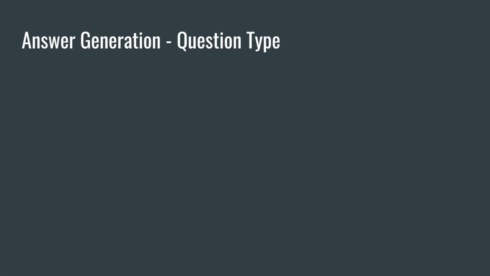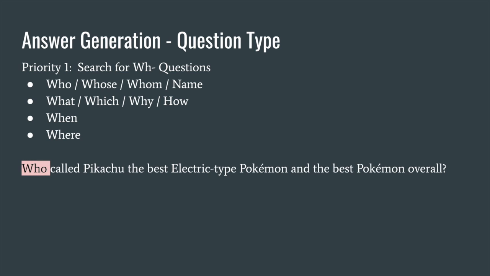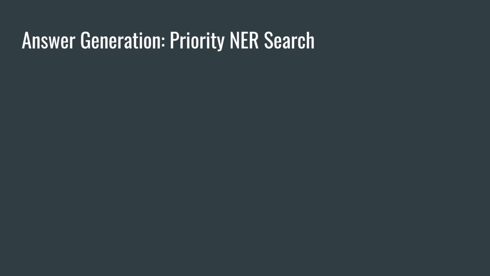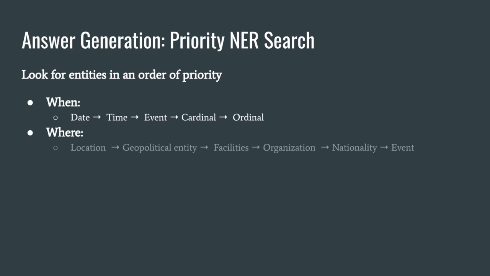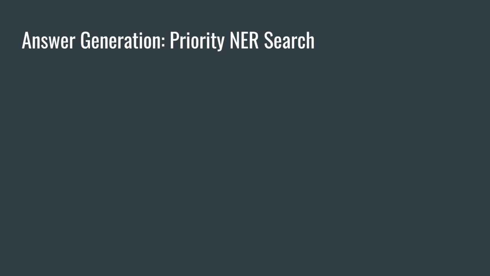Then we looked at the question and identified its question type. We searched for WH questions by looking for keywords such as whose, when, or where, and we identified that as a WH question. The second priority would be to look for binary indicators such as does or are, and we would identify the question as a binary question. For WH questions, we used a priority NER search. We would look for entities in an order of priority. For example, for when questions, we would prefer dates over less relevant named entities such as cardinals or ordinals.